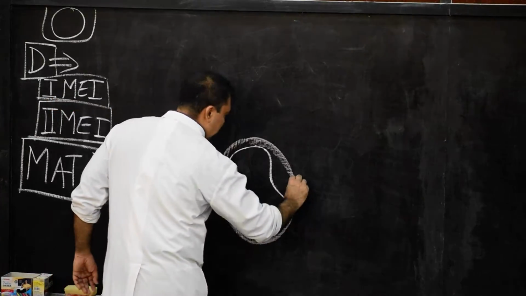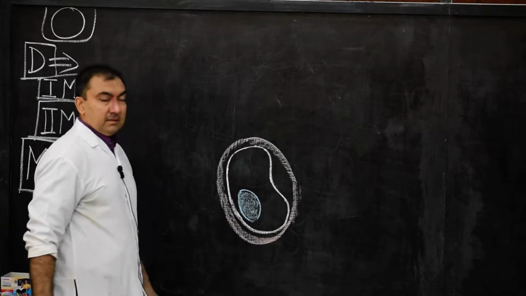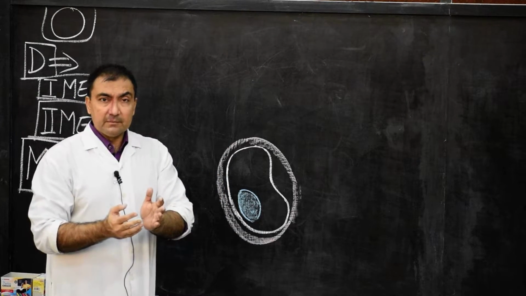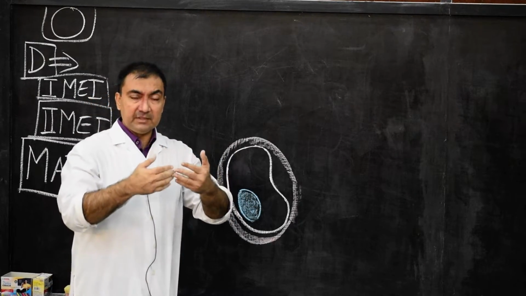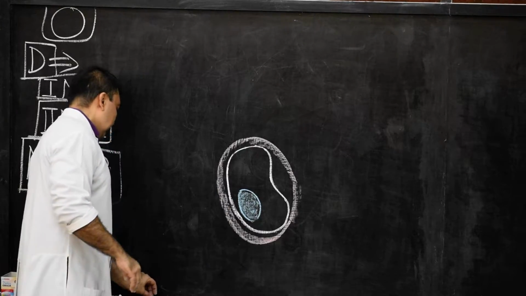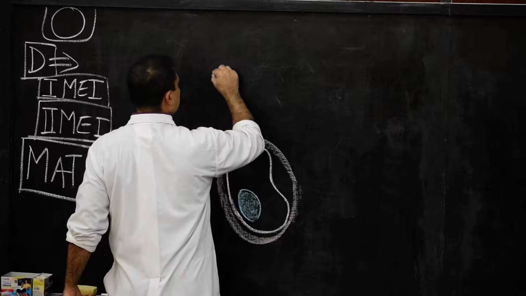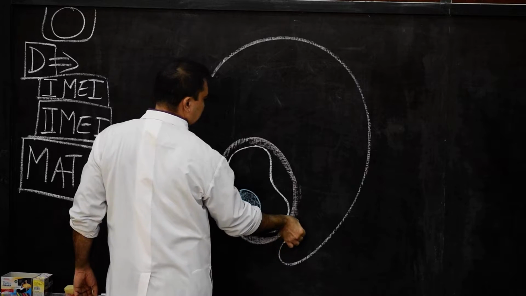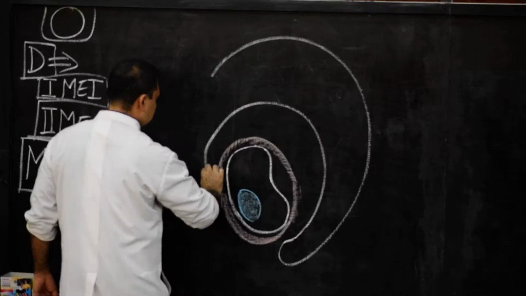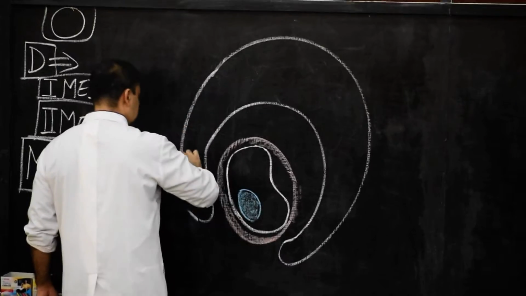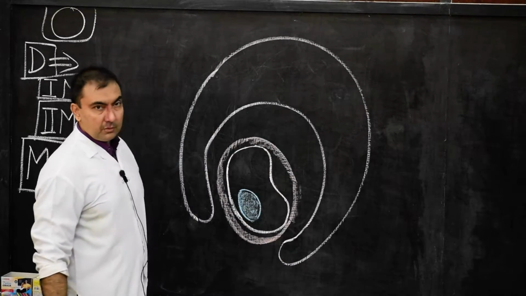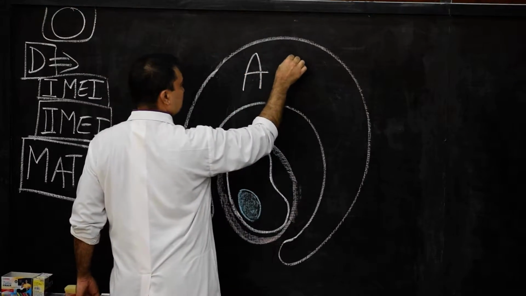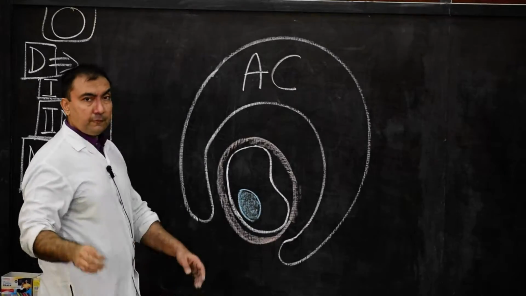Now we shall draw one entire fluid-filled cavity, because all those numerous small cavities have coalesced with each other, and therefore this is the antrum cavity, or follicular cavity. Remember, the cavity which I am drawing is a horseshoe-shaped cavity, and this is how I will draw it. Please draw this. Now I will write here: antrum cavity, or follicular cavity.